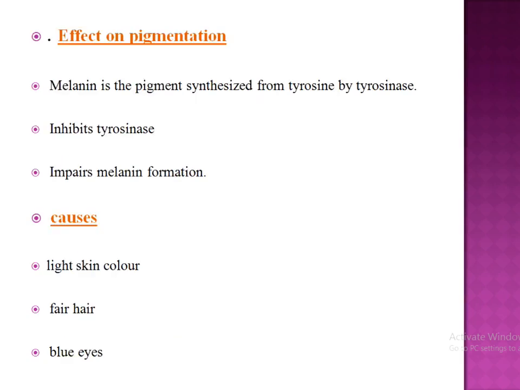Next, effect on pigmentation. Melanin is a pigment synthesized from tyrosine by tyrosinase. Due to the accumulation of phenylalanine, it will competitively inhibit this tyrosinase and impair melanin formation. This results in hypopigmentation, and causes are light skin color, fair hair, blue eyes, etc.